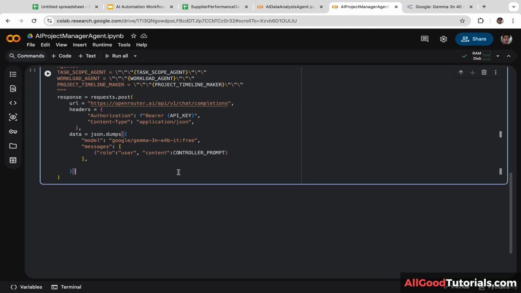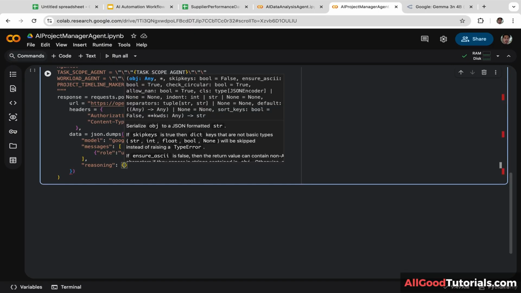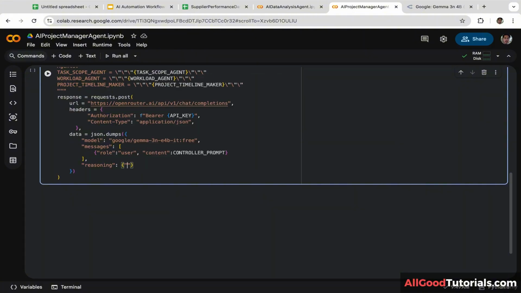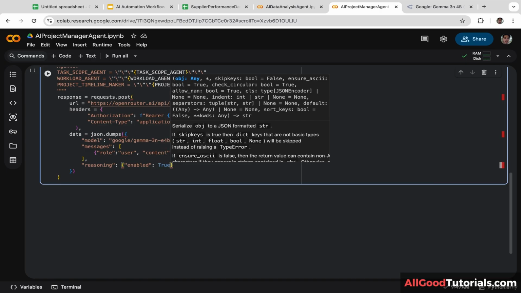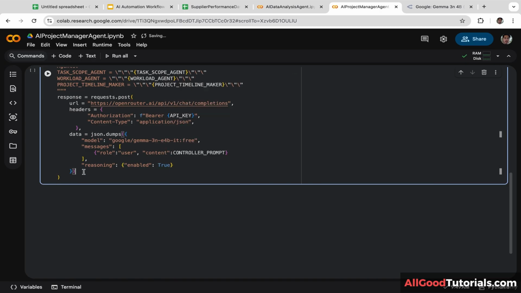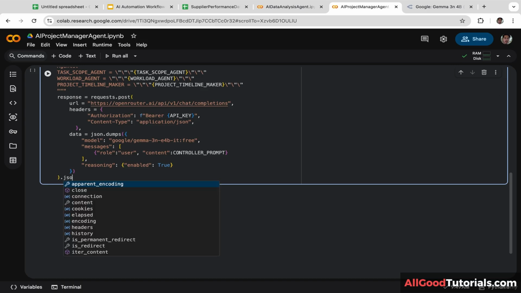Next, we are going to request that the model prints or exposes its intermediate reasoning steps. We are going to set enabled to true. And we are going to parse the HTTP response body directly as JSON into the response variable. So let's add .json.